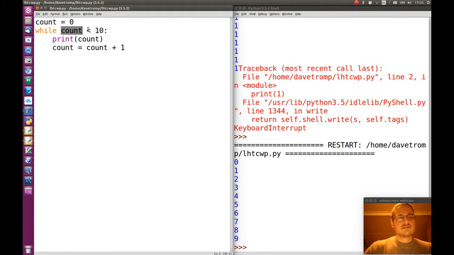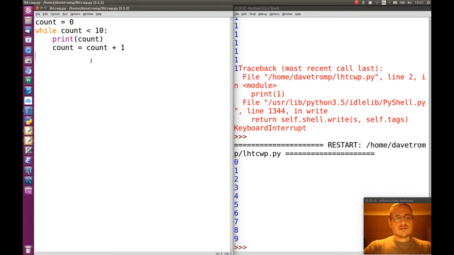At this time it's still less than 10, and it prints out 9, and then the count becomes 10. When it checks here, count is 10, which is not less than 10, and then it will stop and will not execute the print statement and will not add anything, and then it will continue one line lower.